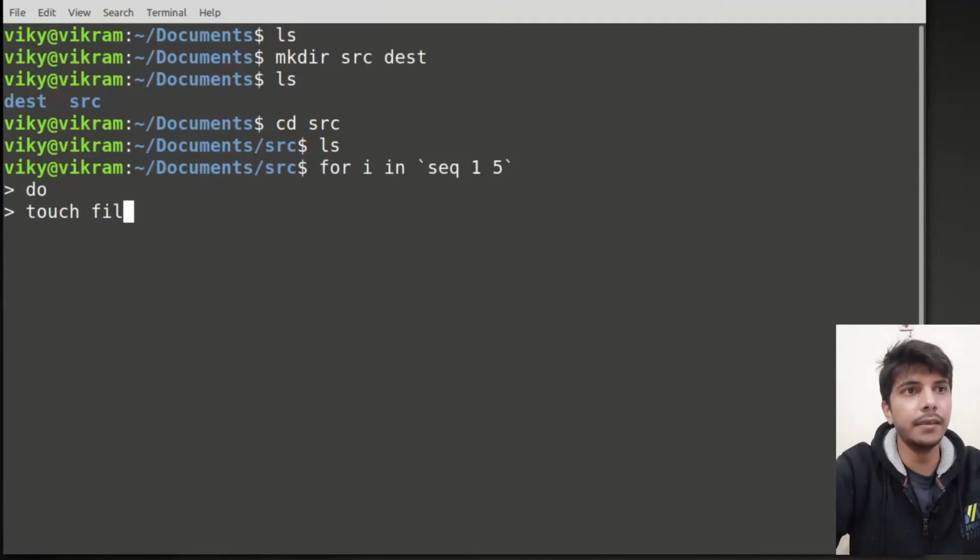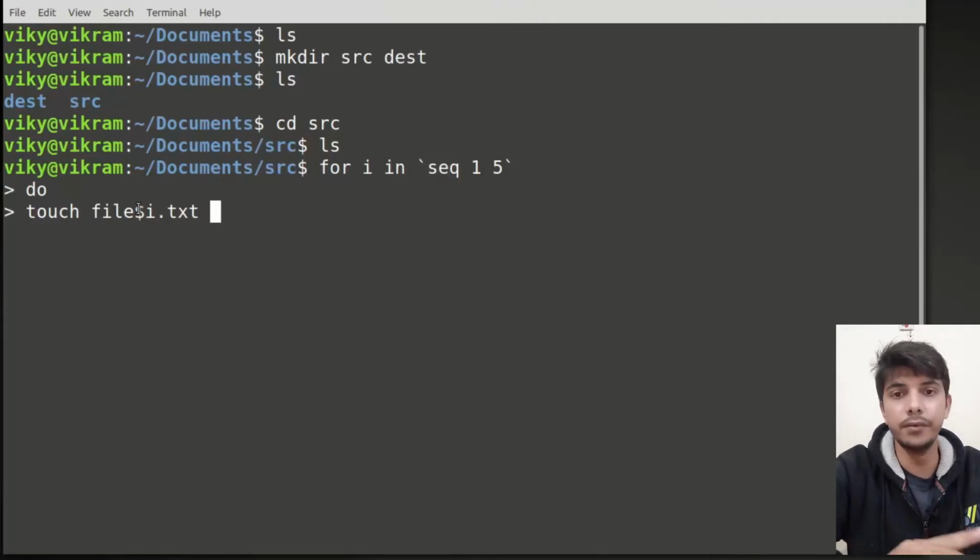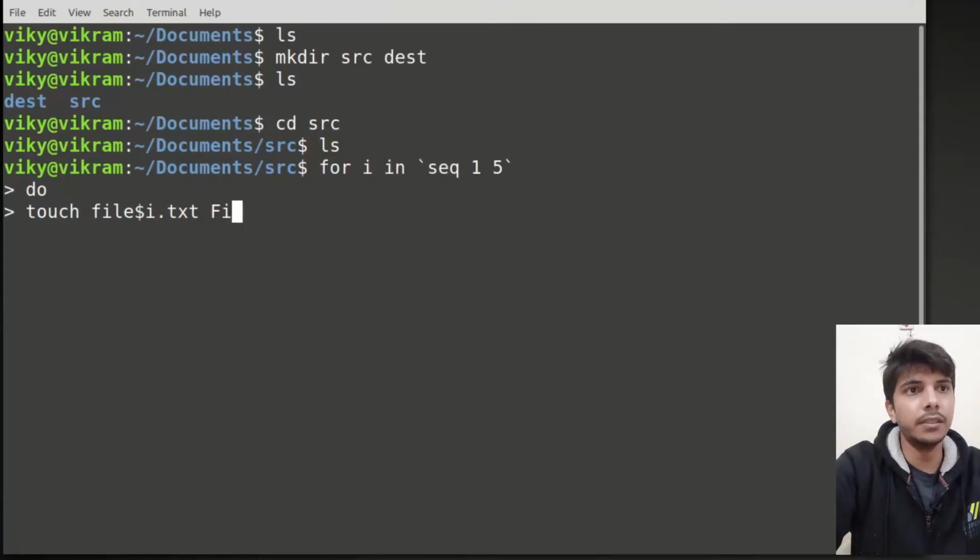Let's say the file should be in the form of $i.txt. So $i will be replaced with 1, 2, 3 as the loop continues to iterate. Then I will start with capital F, then $i, and let's say it ends with .pdf.